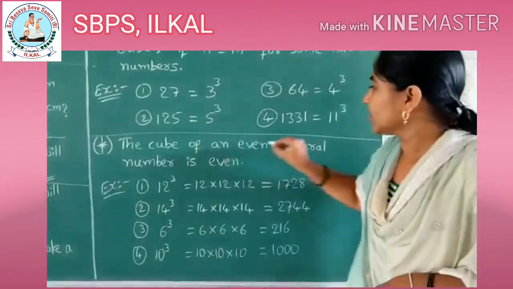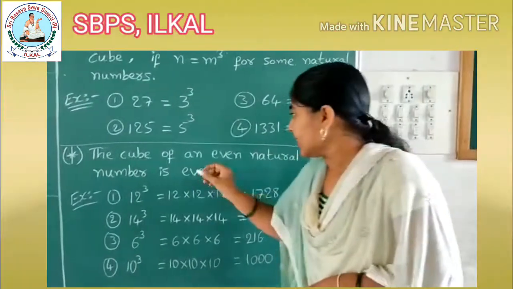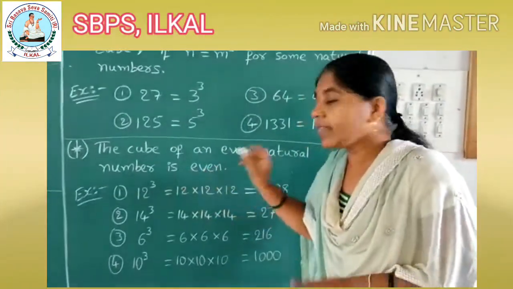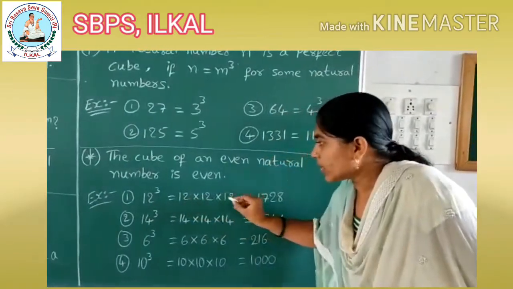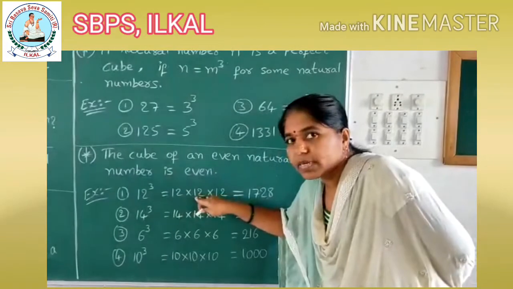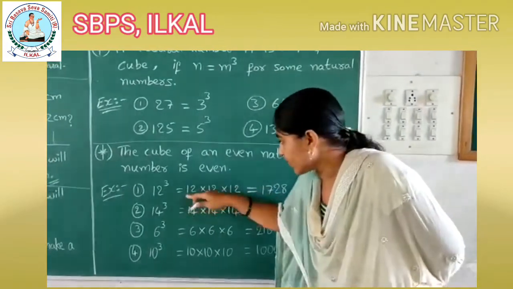The cube of an even natural number is even. Children, if you cube any even natural number, you will get an even number itself. 12 cube is equal to 12 into 12 into 12. First you have to multiply 12 into 12. What answer will you get? Again into 12, which means 144 into 12.